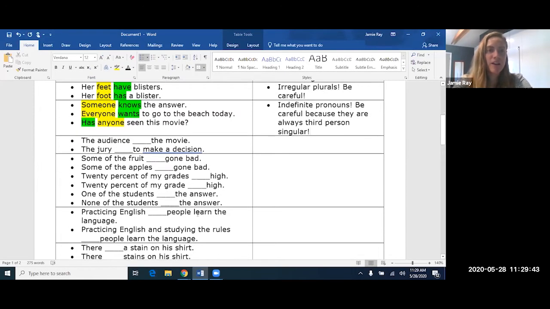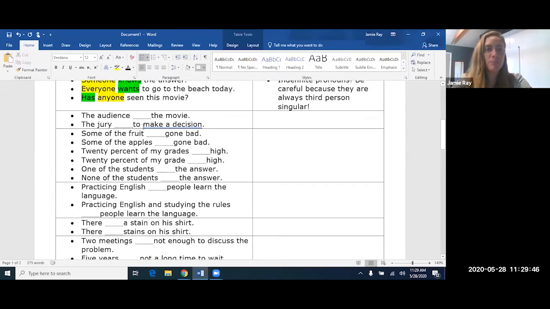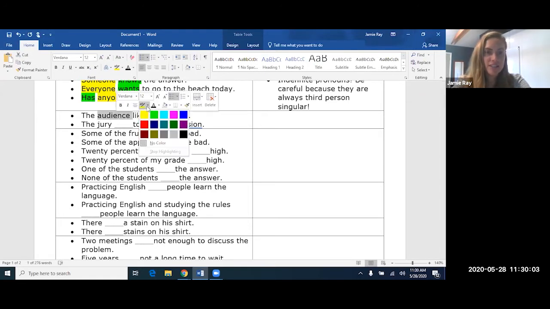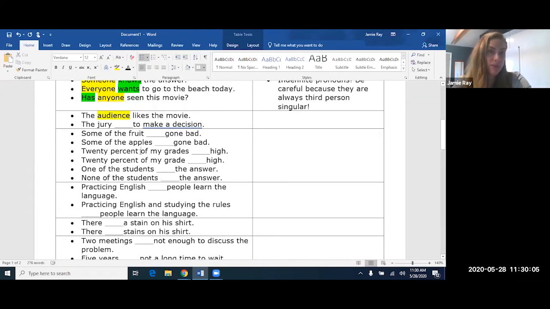The next example I have is "the audience blank the movie." Okay, so the audience "likes the movie" or the audience "like the movie." Now remember, in American English, the audience, even though it represents a group, is actually singular. So the audience is the subject. It's one audience, even though it's a group of people. Therefore, the verb has to have a third person singular S because the subject is third person singular.